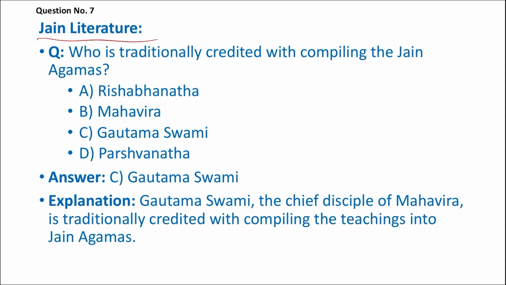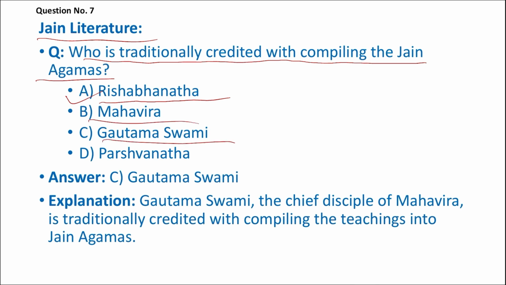Next question is from Jain literature. Who is traditionally credited with compiling the Jain Agamas? We have four options: A. Rishabhanath, then Mahavira, then Gautama Swami, then Parsavanath.